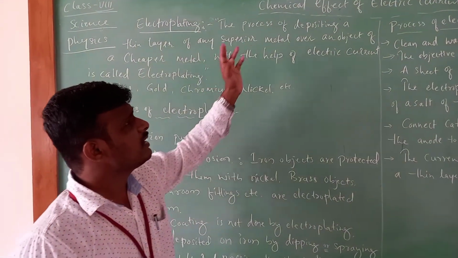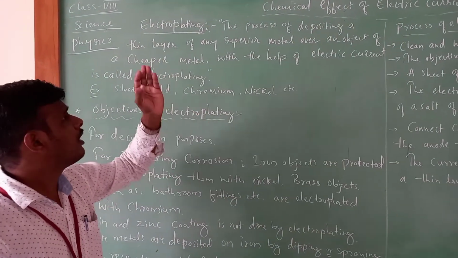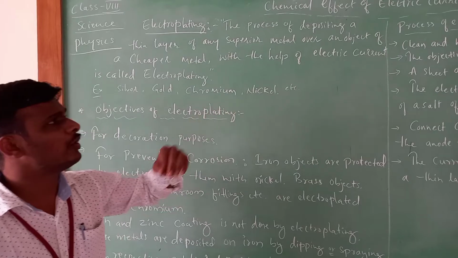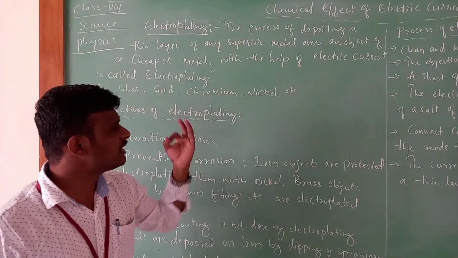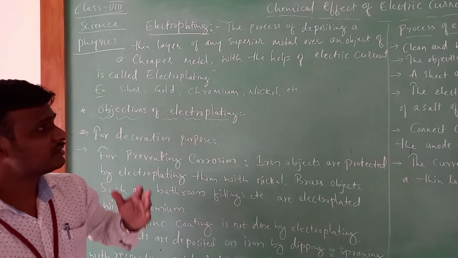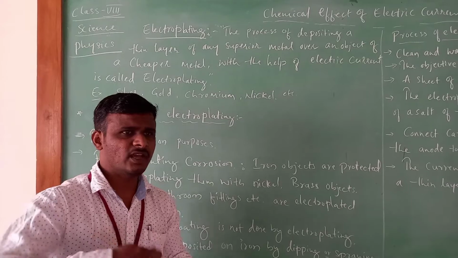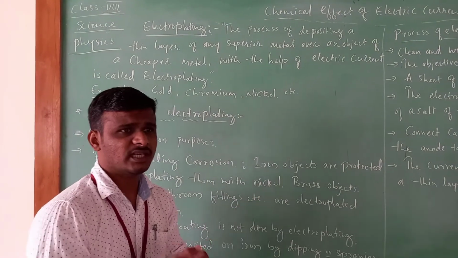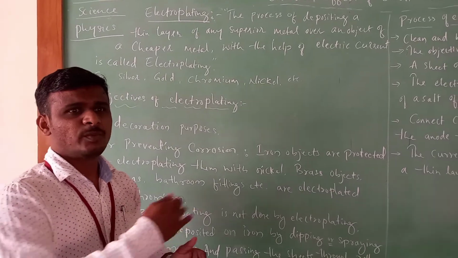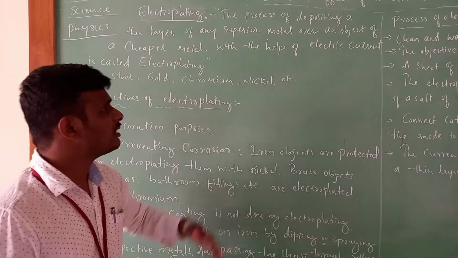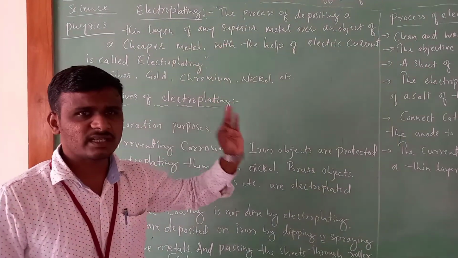Electroplating is the process of depositing a thin layer of a superior metal on an object of cheaper metal with the help of electric current. So it means the process of depositing a thin layer, on any object, of a metal superior to the object's metal, with the help of electric current.